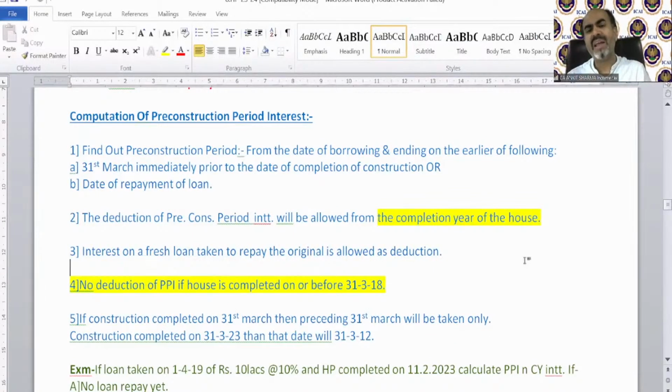Fine. Why is this date 31st March 18? Why? Can anybody answer me? In short, I'm waiting for your answer. Can anybody tell me why that is 31st March 18?